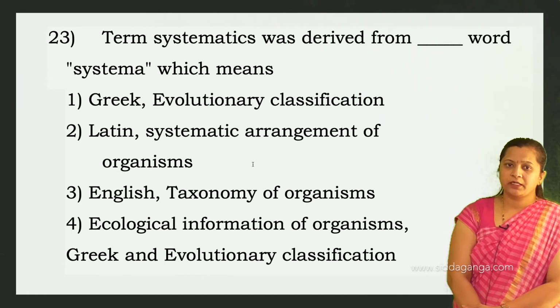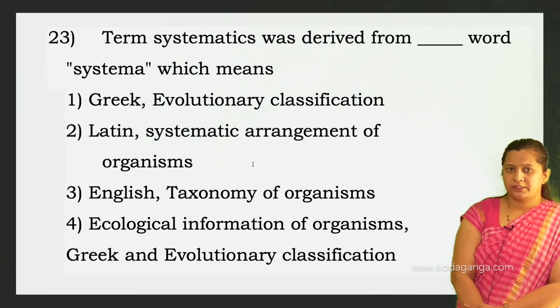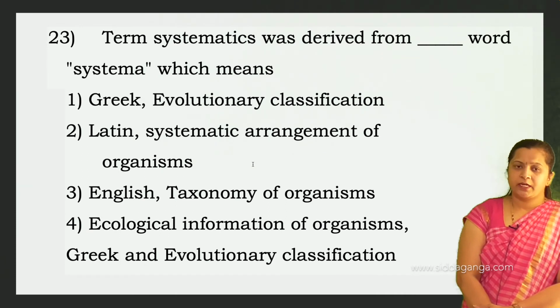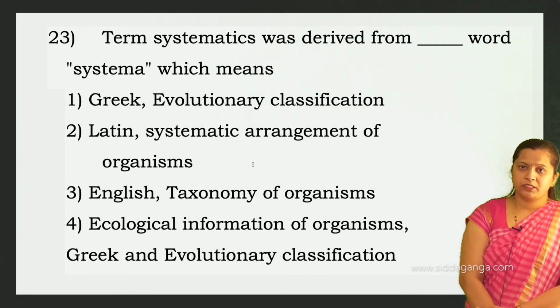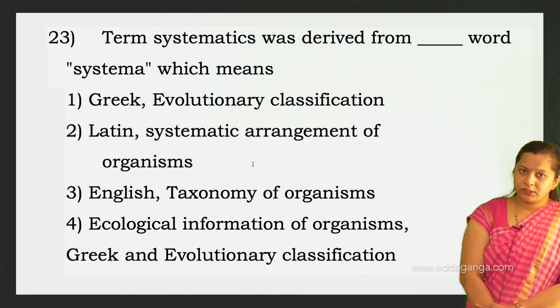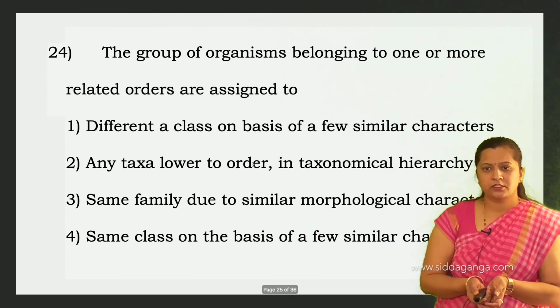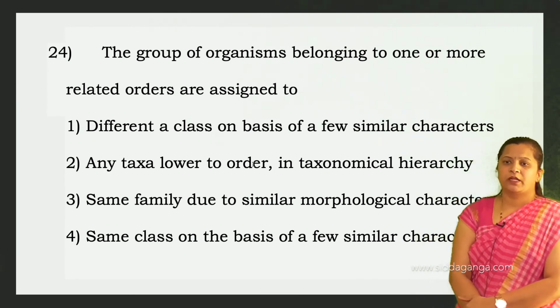A systematic arrangement of organisms. So what is the correct option here? Latin. The second option is correct. The term systematics was derived from the Latin word systema, and what does systema mean? The systematic arrangement of organisms. That is the second option. Then we will move on to the next question.